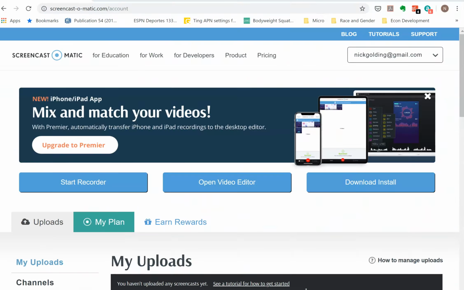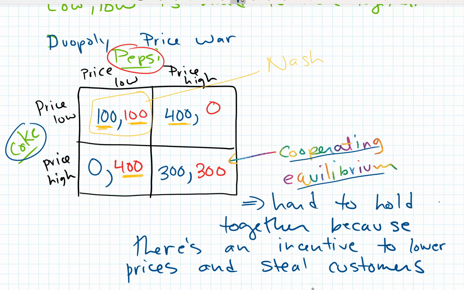So anyways, this gives us an example of how we can use the prisoner's dilemma type game to model a price war. It shows the tension between cooperating, where both companies make more money, and competing against each other, where most companies make less money. So they would like to cooperate, but often they end up competing.